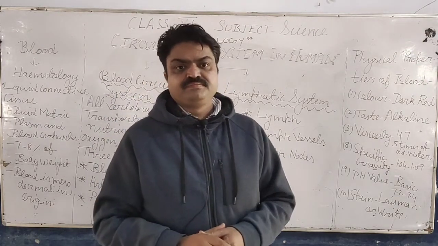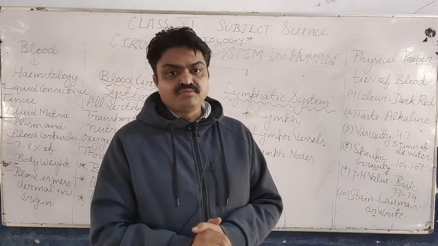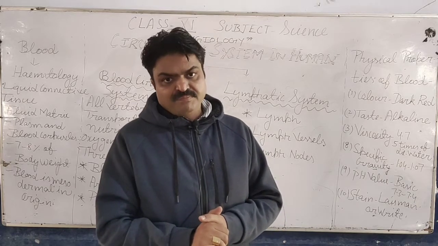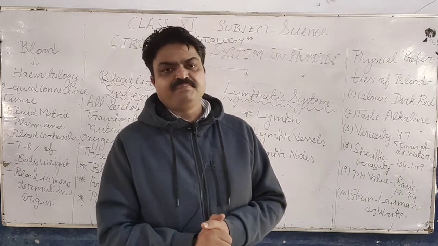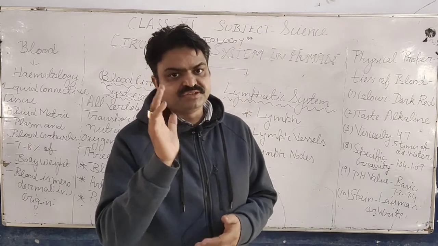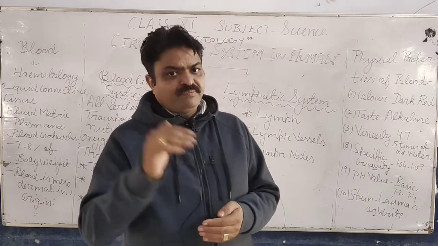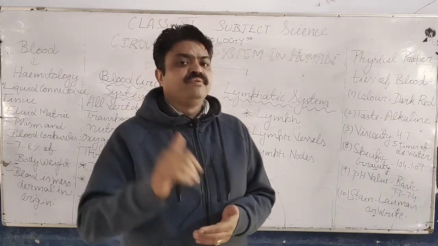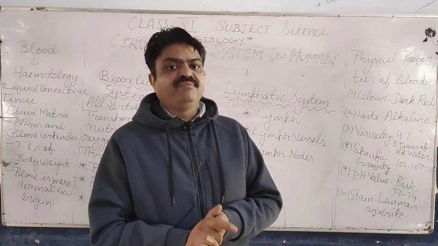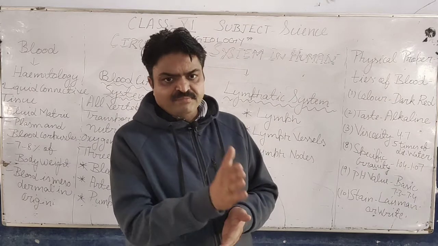Many times, due to infections or the presence of uric acid, our blood also has an acidic pH, and that condition is known as acidosis. So what type of nature should our blood have? Our blood should have an alkaline nature, and its pH should be 7.3 to 7.4.